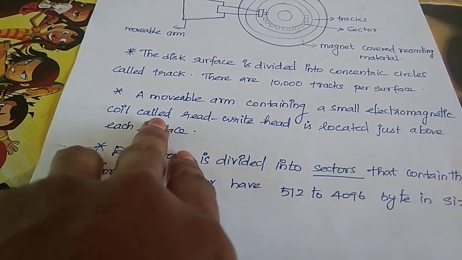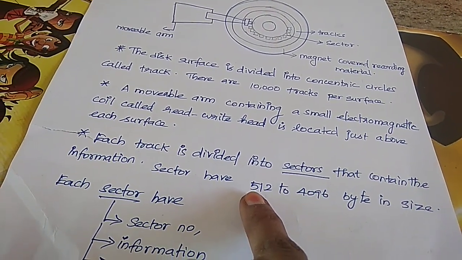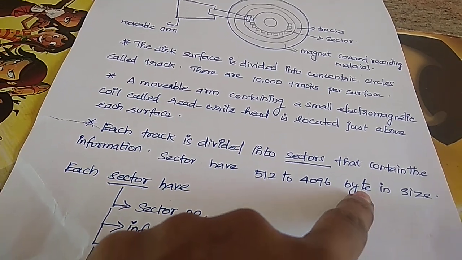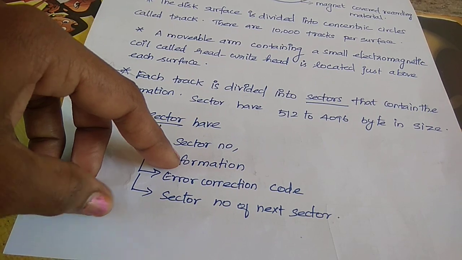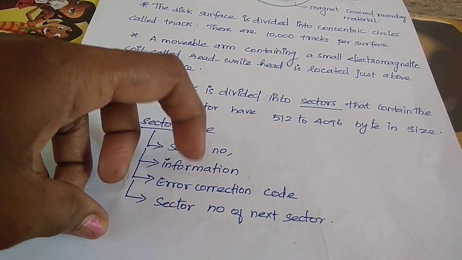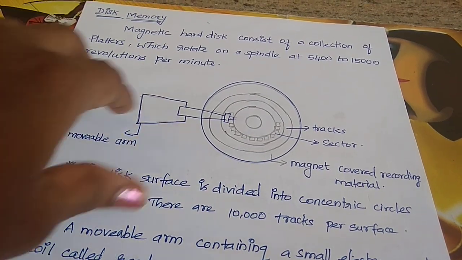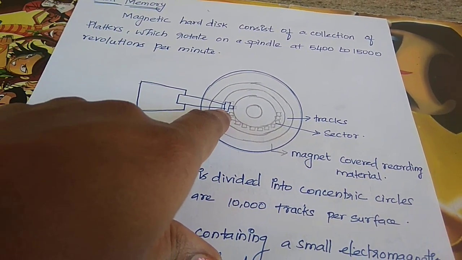The sectors hold information of 512 to 4096 bytes. Each sector has a sector number, information, error correcting code, and then the next sector number. So for that, we find the next sector number by using this movable arm.